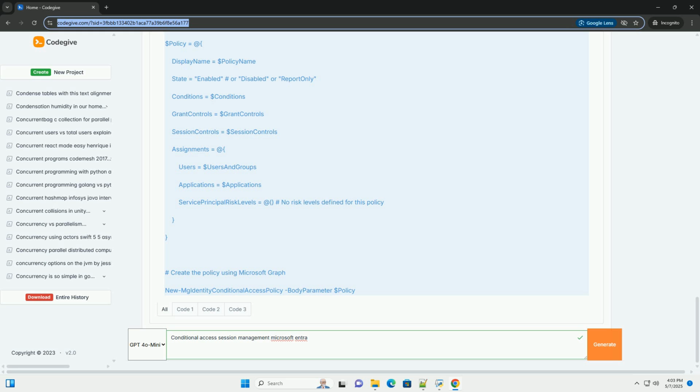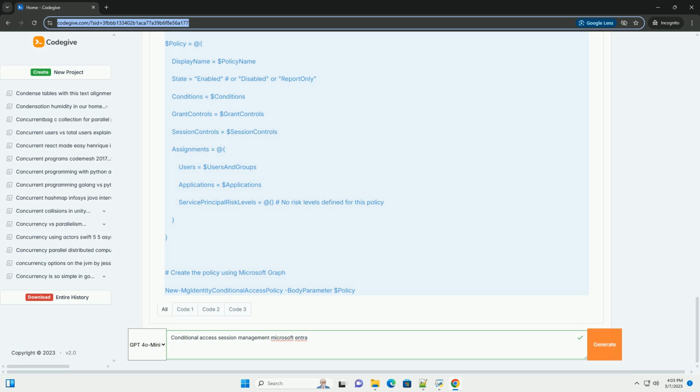Use cases: balance user convenience and security. Control session persistence for sensitive applications. Meet compliance requirements for session timeout. Configuration: simple to configure within conditional access. Choose the desired option. Considerations: